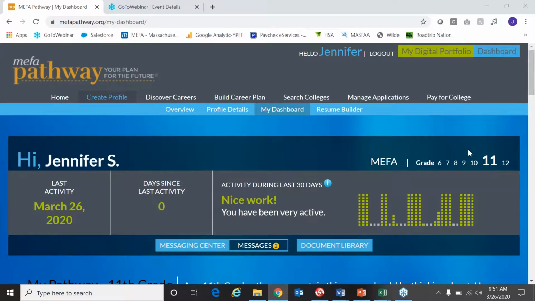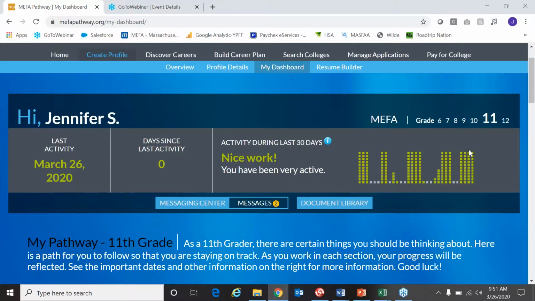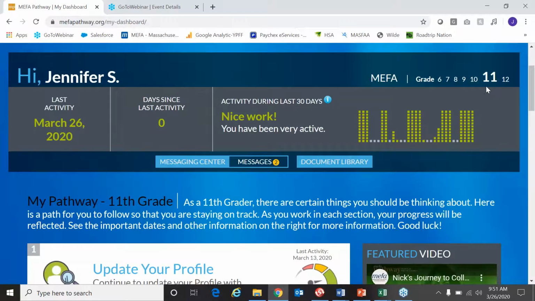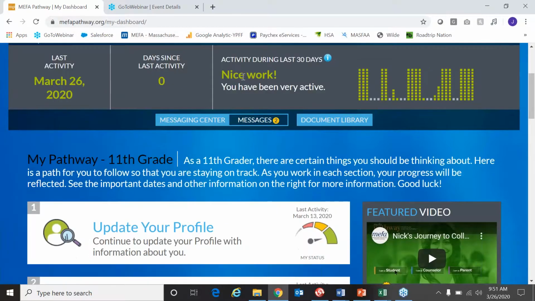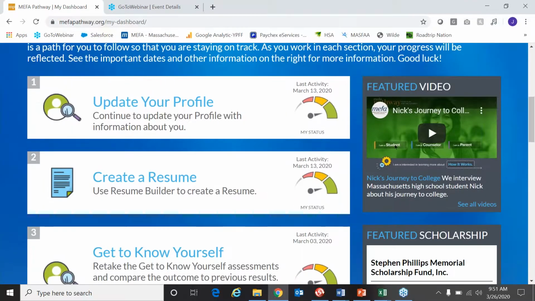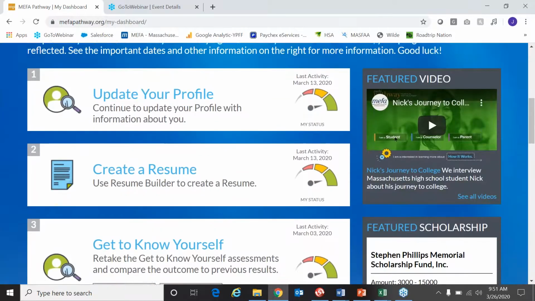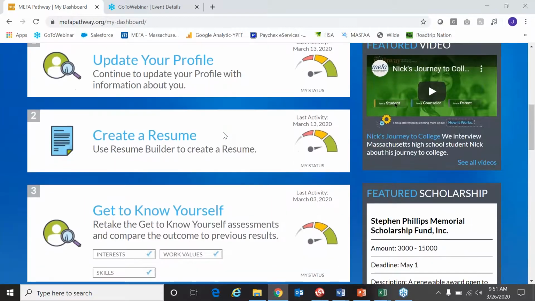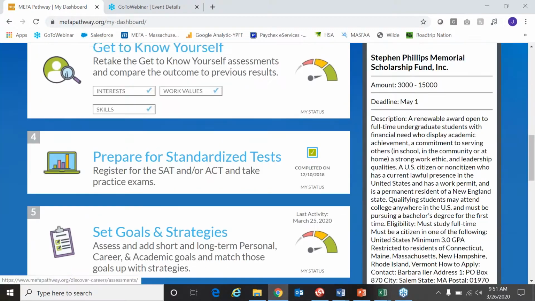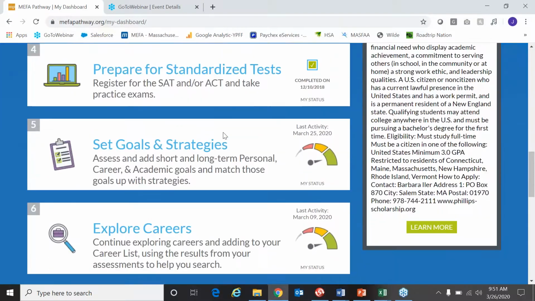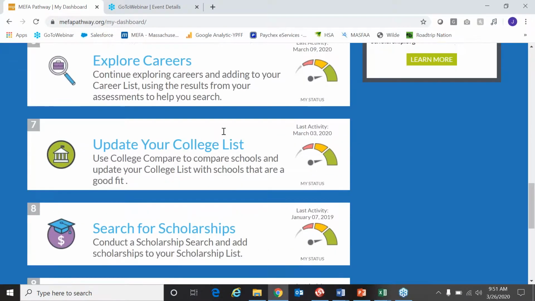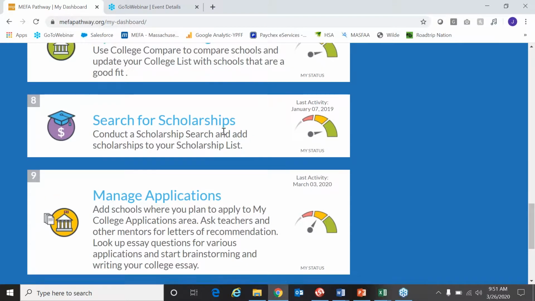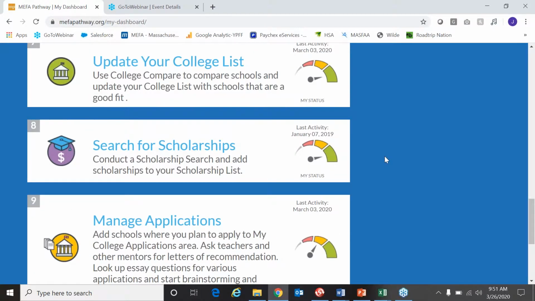Just to show you quickly, this is the student's dashboard. My test account is that of an 11th grade student, so she's been super busy in the site. It shows progress here, and as we scroll down, these are suggested activities for a grade 11 student. We're suggesting that they update their profile, create a resume, maybe retake those assessments, explore careers, and then maybe search for colleges and scholarships.